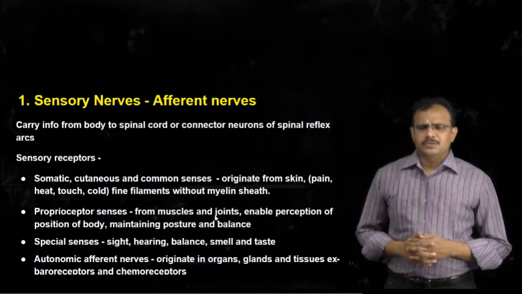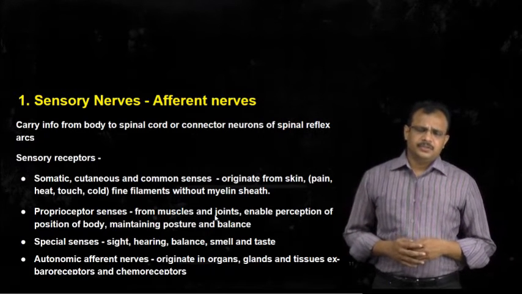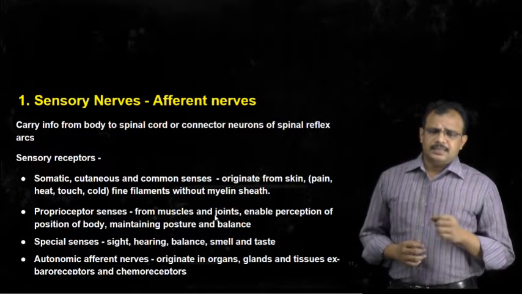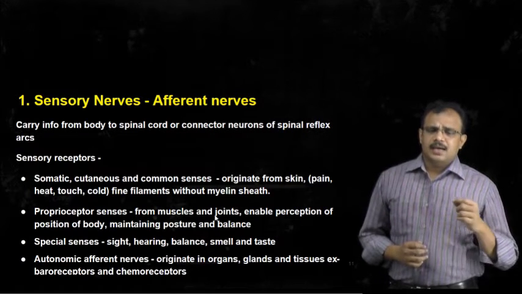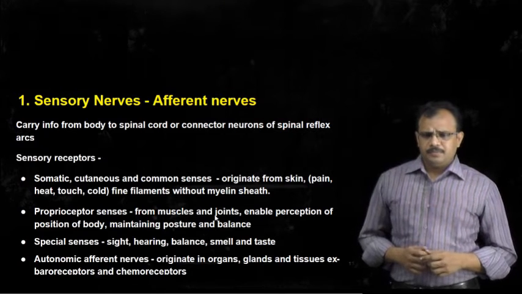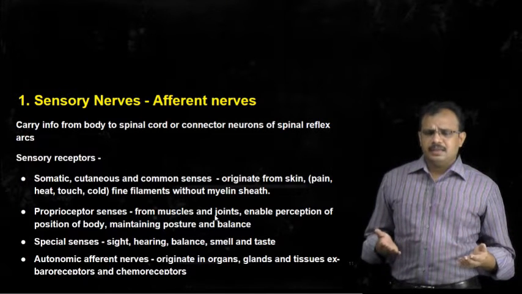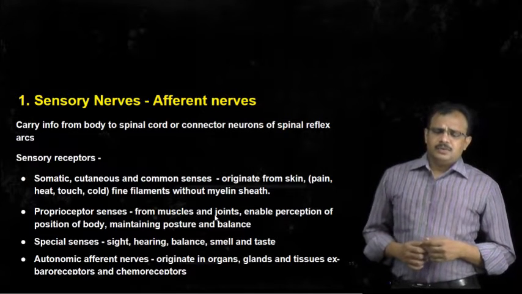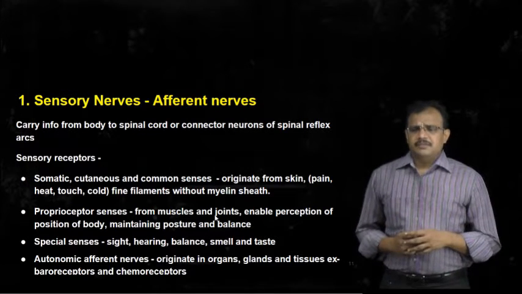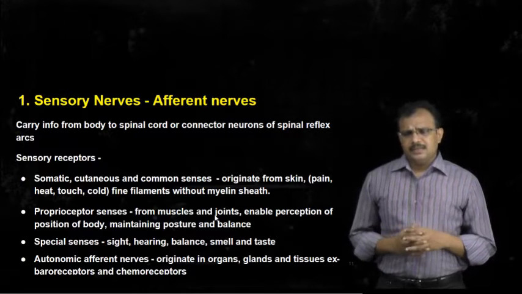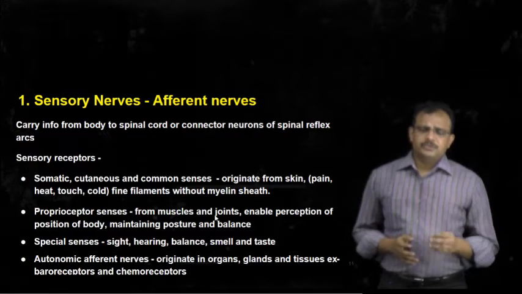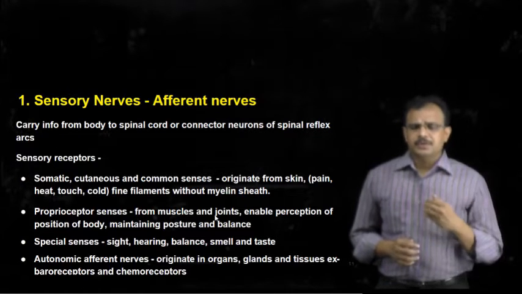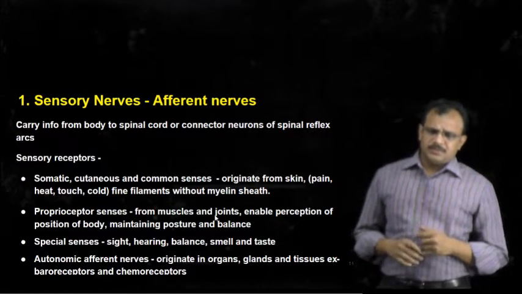Sensory nerves are also called afferent nerves. You can simply remember that afferent, A, in the sense they carry impulses away from the organ. Organs generally transmit only sensory impulses. And what are the various regions where these sensory impulses are collected can be categorized broadly into four types of regions. They are somatic, cutaneous, and common senses.